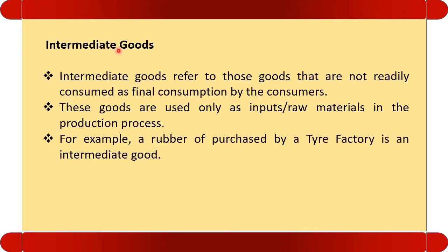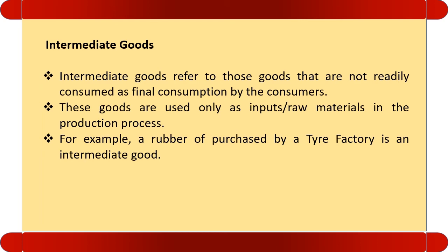Let us see the intermediate goods. Intermediate goods refers to those goods that are not readily consumed as final consumption by the consumer. These goods are used only as inputs, raw material, in the production process. Example, rubber purchased by a tire factory to manufacture a tire.